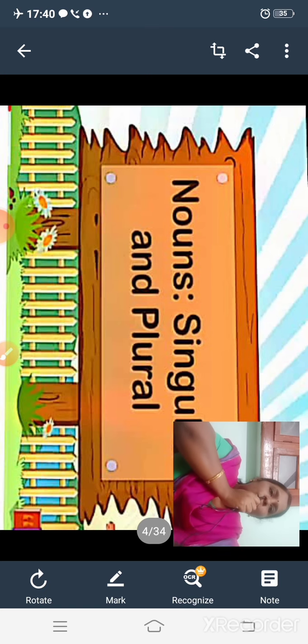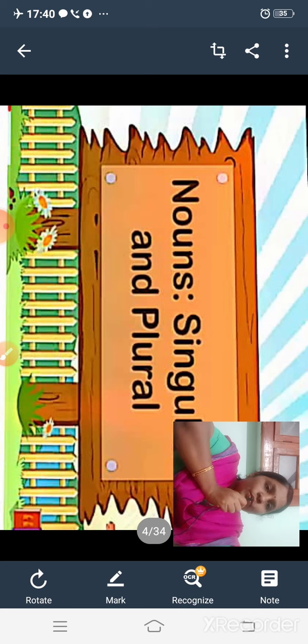What is singular? Have you heard this word? Singular means one. And what is plural? Plural means more than one or many. In Malayalam it is called Ekavajanam, Bahuvajanam.